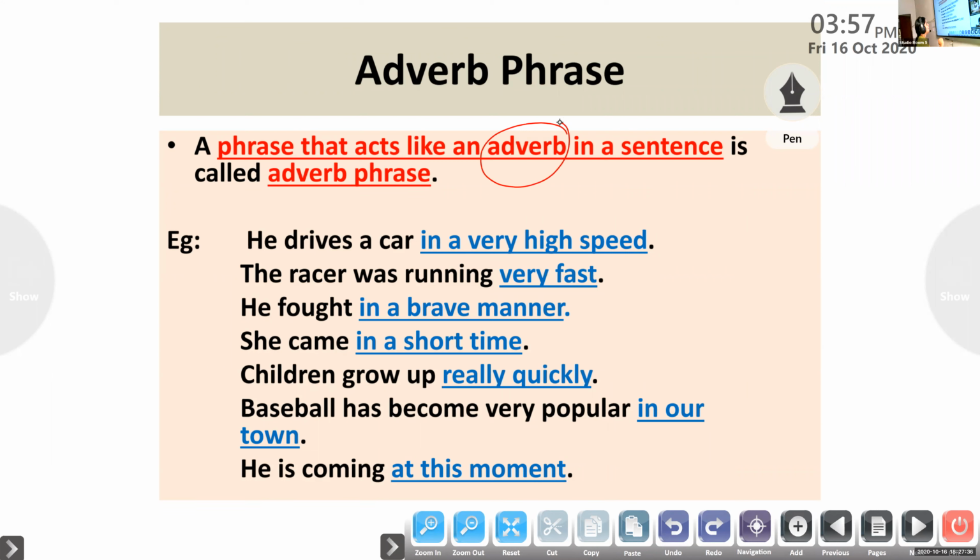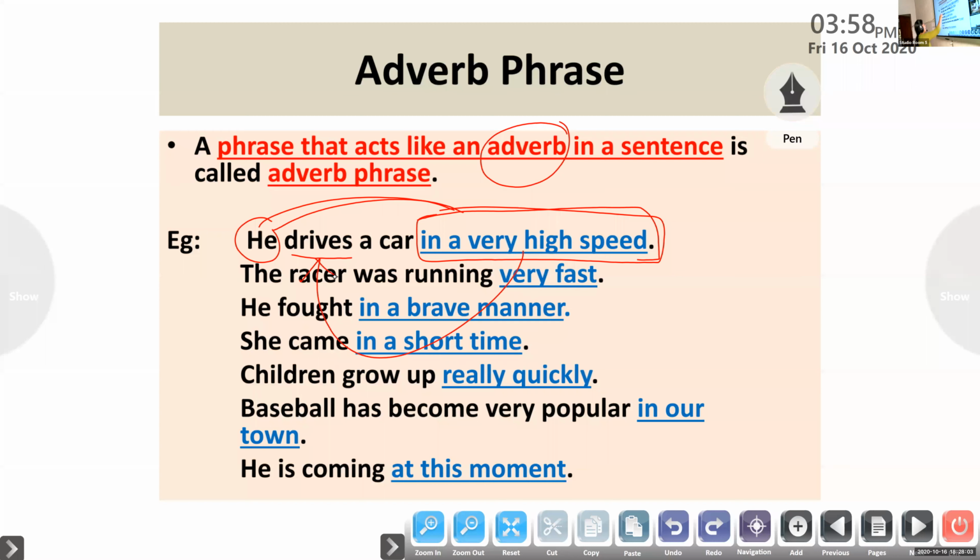Look at the first example. All of you, please look at the first example. He drives a car in a very high speed. Look at the part of the sentence in blue lettered words, a group of words without a verb. It is not describing the noun, the pronoun or the subject, but it describes the movement of the car.